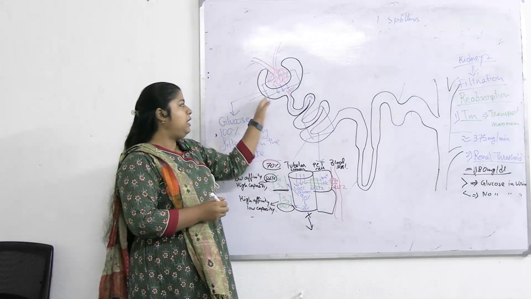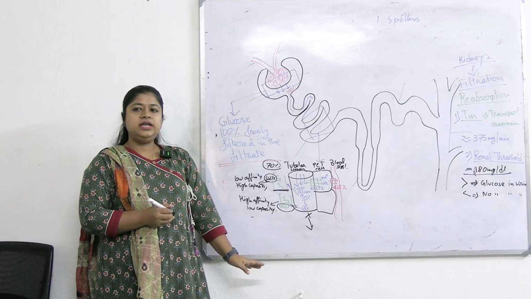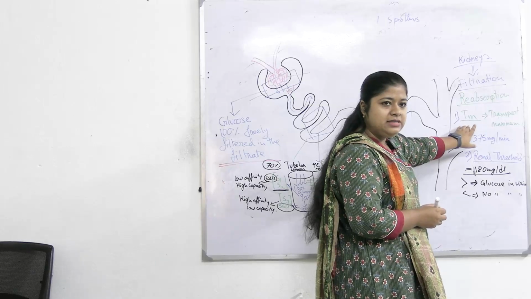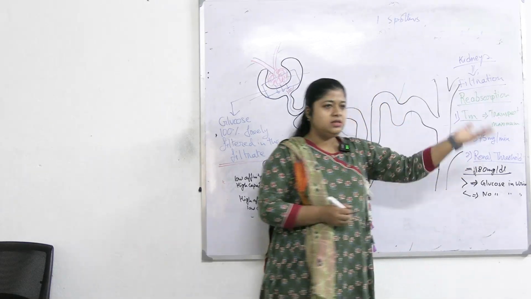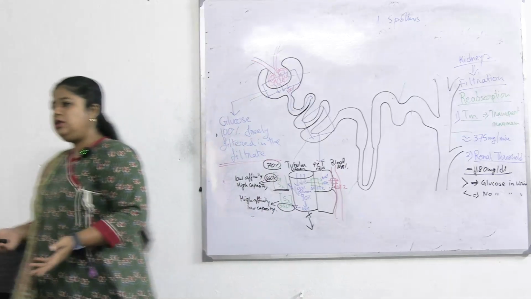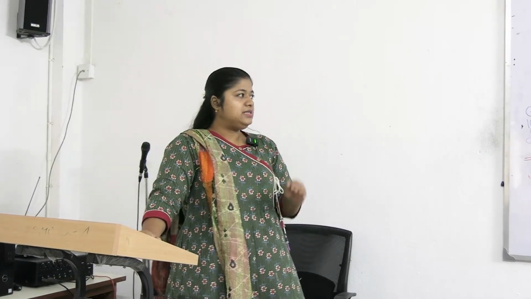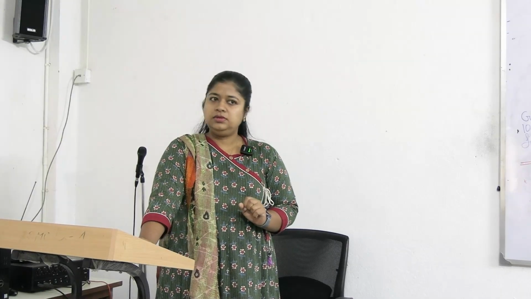So though blood glucose level is normal, it will start eliminating glucose in urine. So if TM decreases, it will lead to glucosuria. If renal threshold is exceeded, it will also lead to glucosuria. Clear?